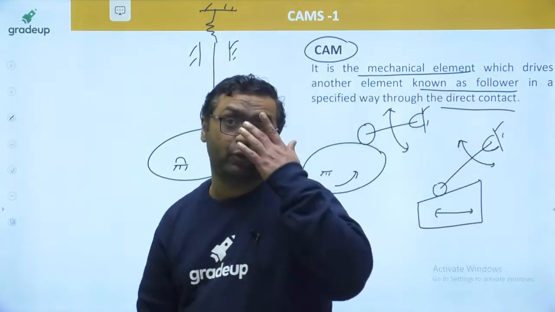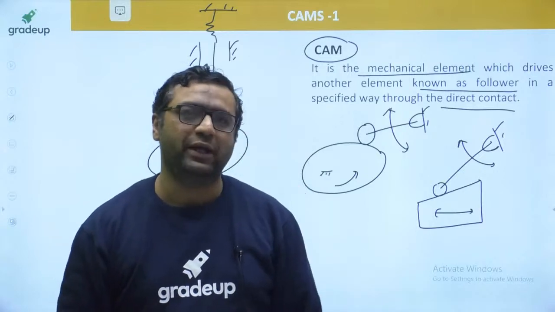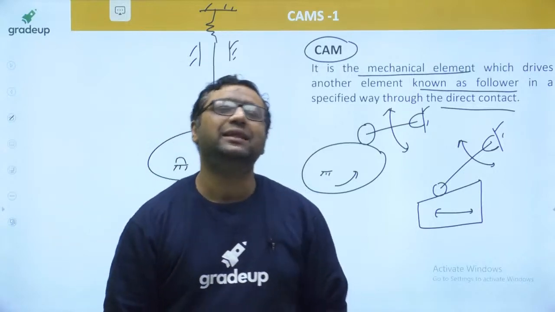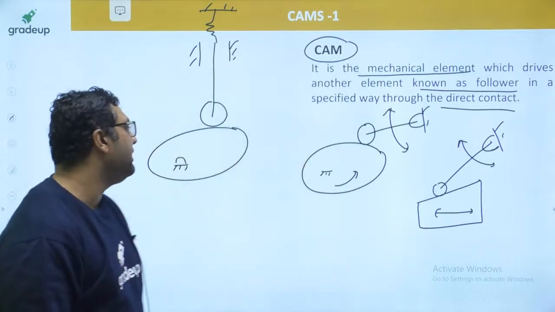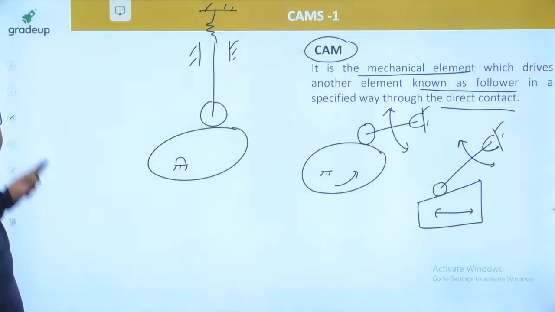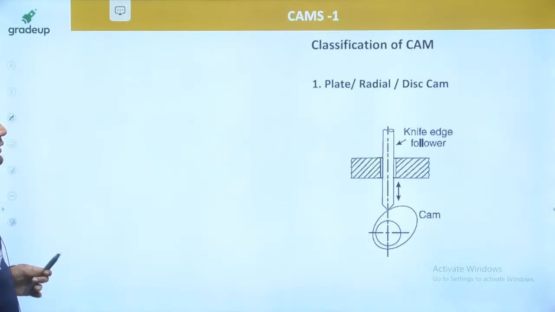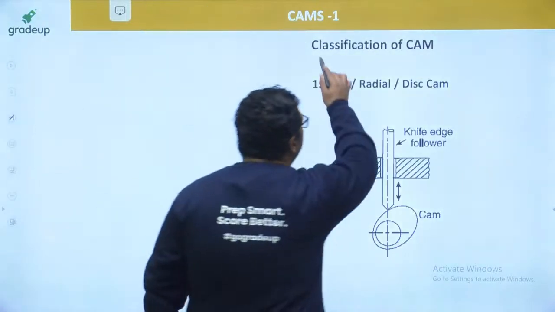Cam can rotate, reciprocate, follower can rotate, reciprocate. Okay guys, so anything can happen. Whatever you feel, everything is possible. So guys, whenever we are talking about cam and follower, there is a direct contact required. Now we are coming to the classification of cam.